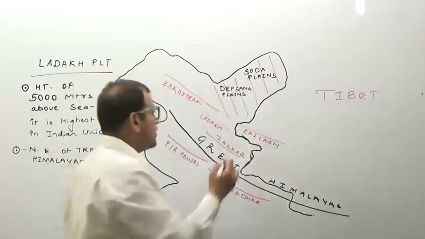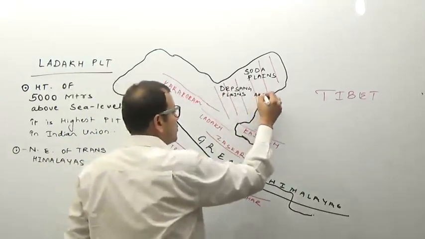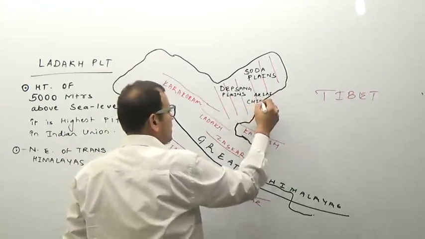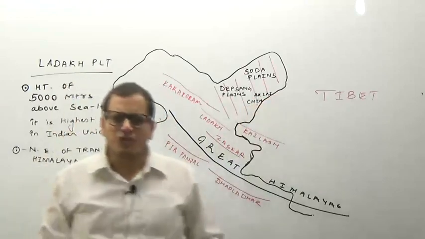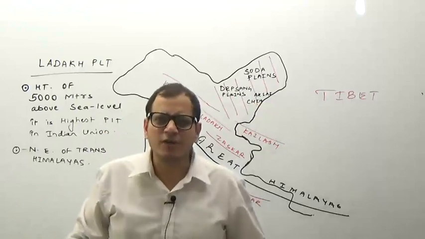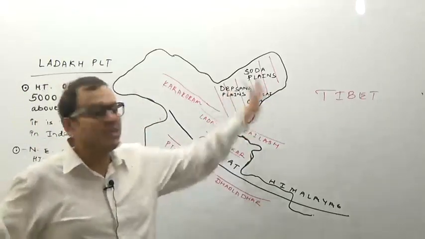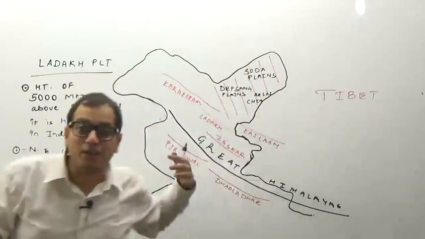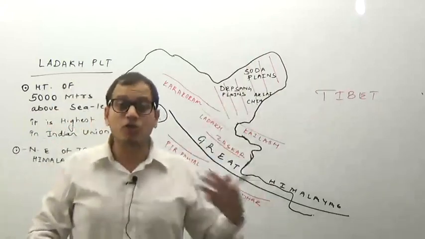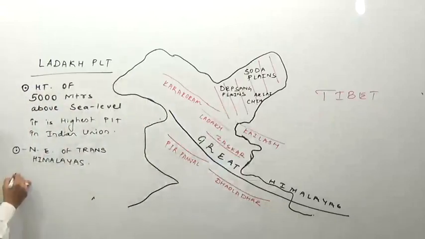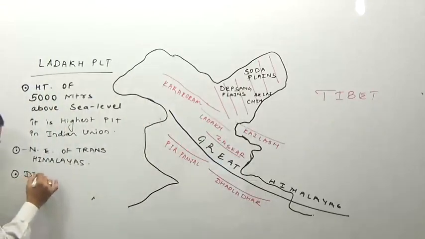So it is dissected into numerous plains such as Aksai Chin, such as Soda plains, such as Depsang plains, etc. So what you have to remember from the GS point of view: where are the Soda plains located? In the Leh Ladakh region. Where is the Aksai Chin located? In the Leh Ladakh region. It is a part of which geological formation? It is a part of the Ladakh Plateau region. It is dissected into numerous plains. The important plains are